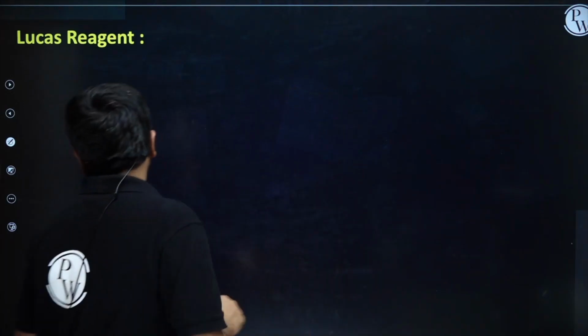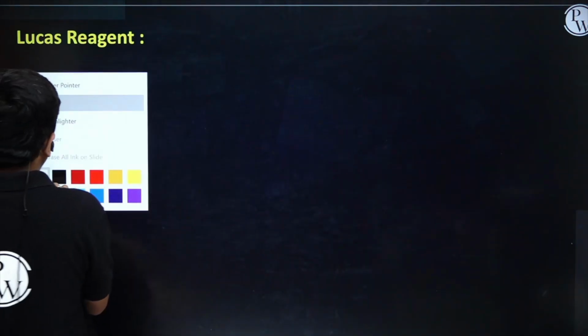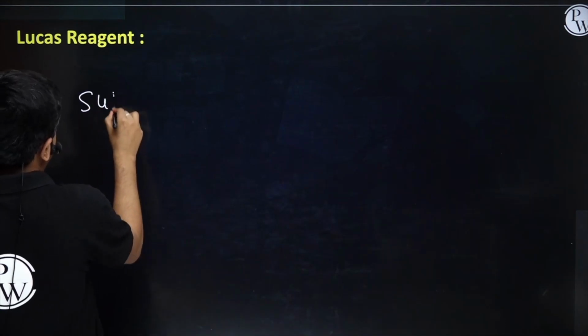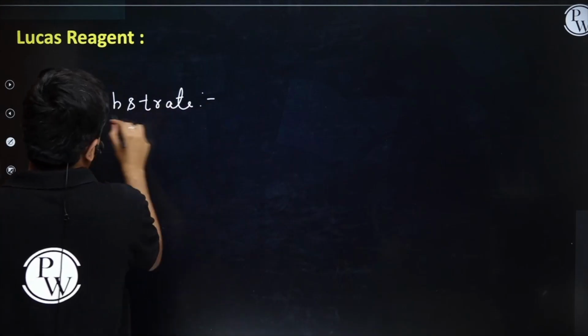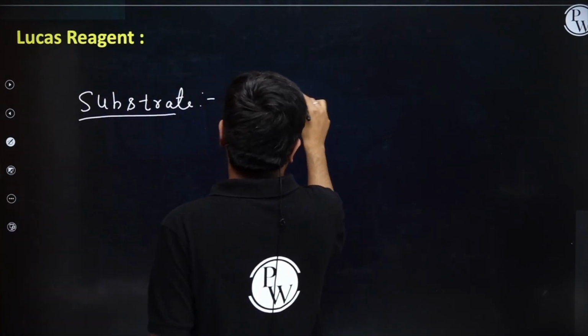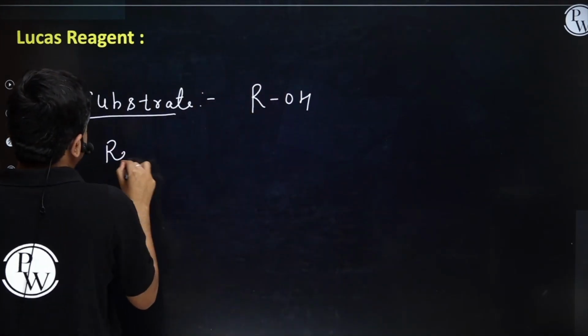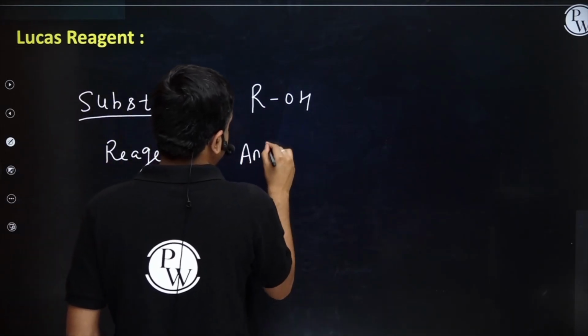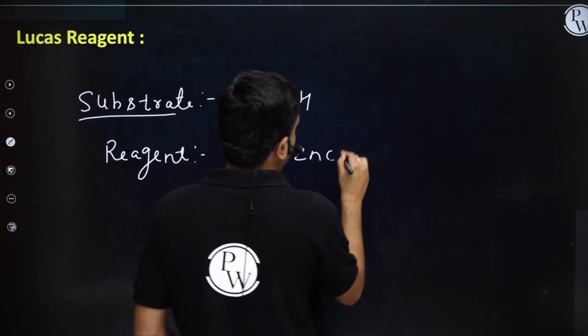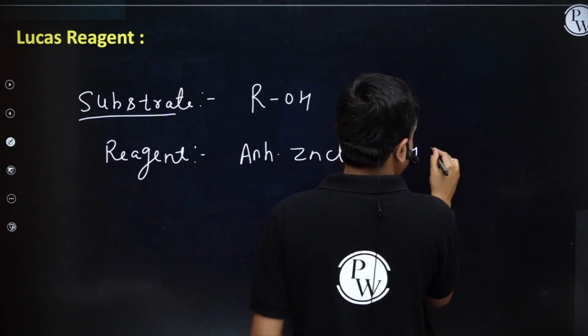If I talk about this particular test, the substrate we take is any alcohol, ROH. Then the reagent which we take is anhydrous ZnCl2 along with HCl.